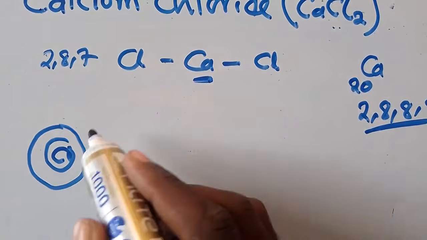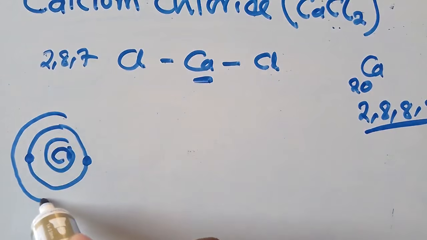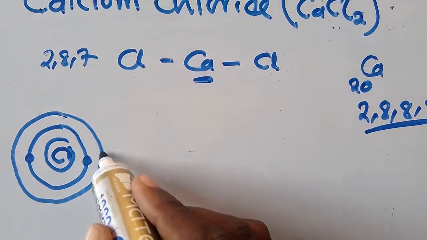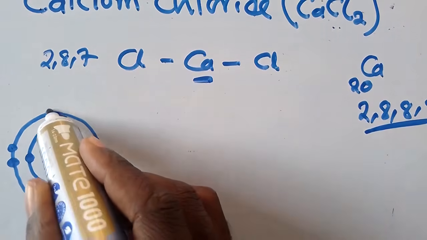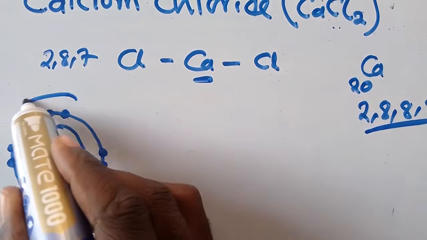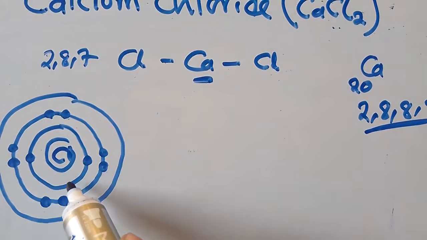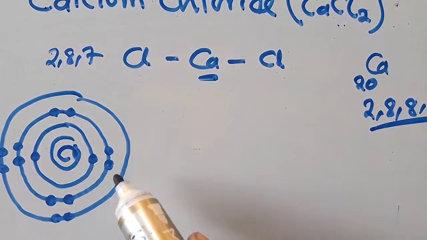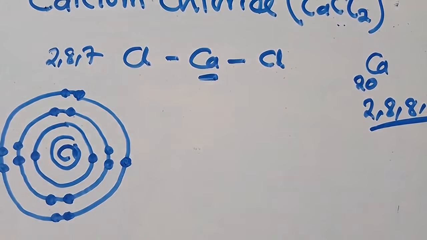First shell, I put 2. Second shell, I put what? I'm following that. I put 8 like this. Third one, I put 7. So this is what I'm going to do. I put it there like that. Even here, I do that. There, there. Even here, I'm going to do that.